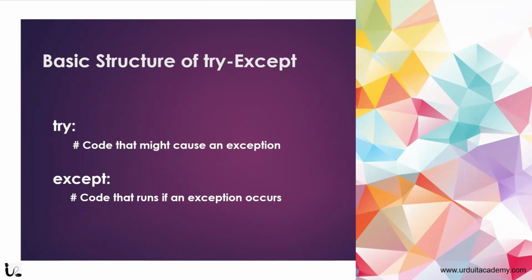Here you can see the basic structure of exception handling. Whenever you want to write code for exception handling, first you need to type try. Inside the try block, you have to add all the code that might cause an exception.